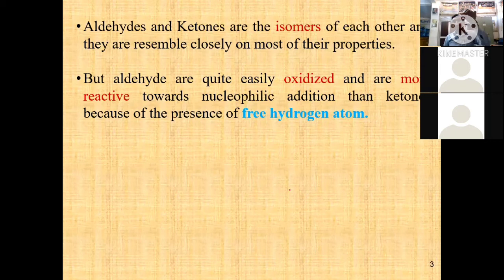Okay, understand? This is the structure of aldehyde and ketone. Aldehyde contains one C double bond O H functional group, and ketone contains alkyl groups on both sides of the carbonyl group. They are sterically hindered. Hence, ketone is less reactive than aldehyde.